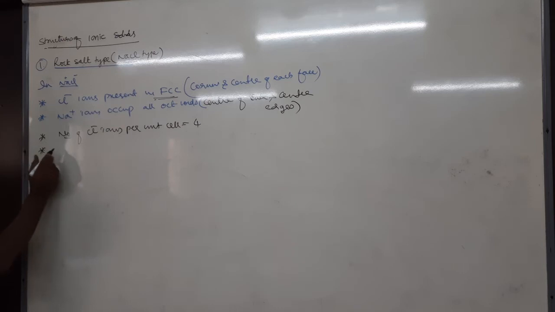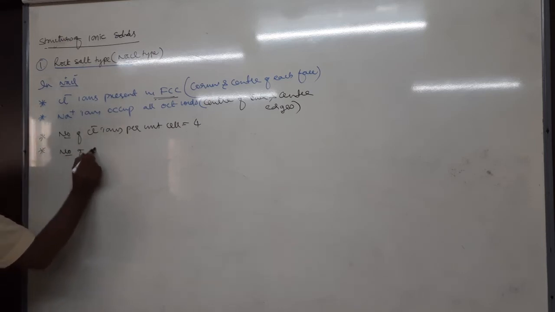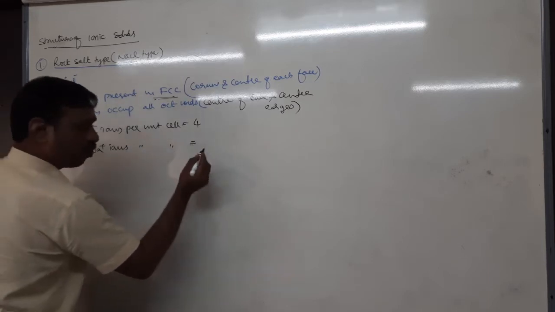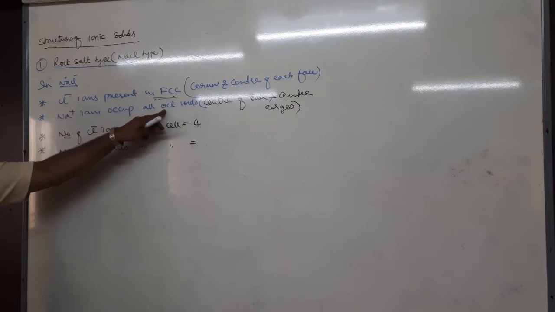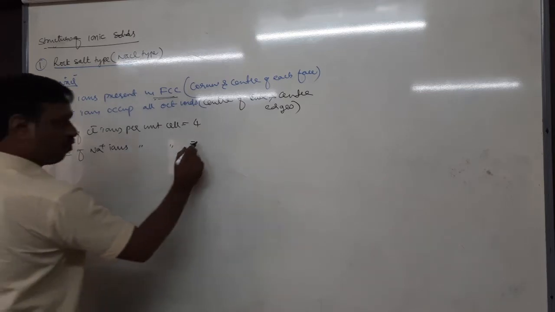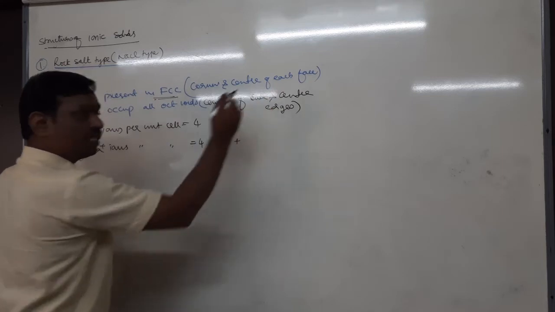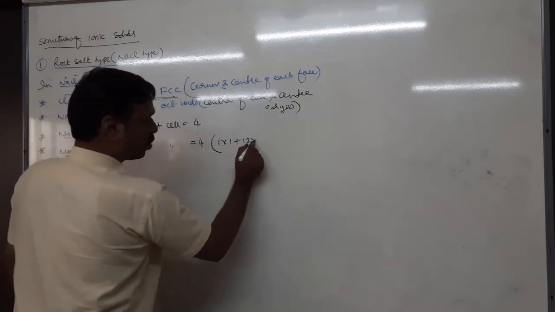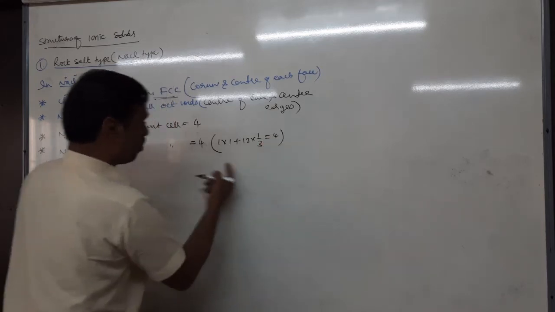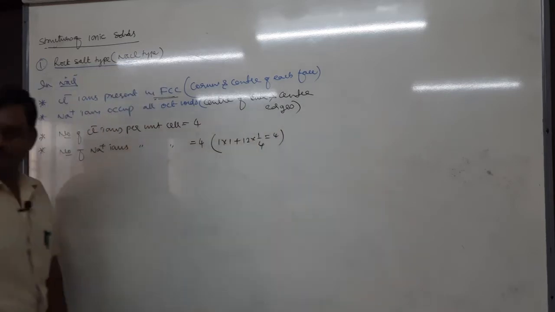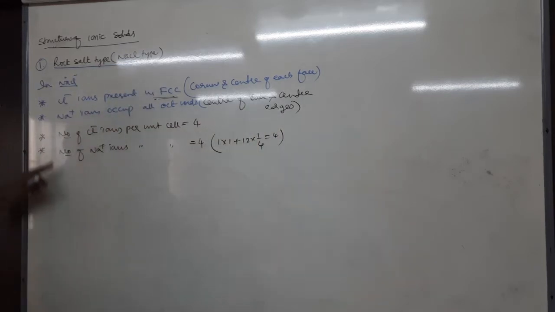Next, what is the number of Na+ ions? Number of Na+ ions per unit cell is also 4. Why 4? Octahedral void. What is the formula to calculate octahedral voids? N equal to 4. That is also 4. Or else you can calculate center of cube, that is 1 into 1, and center of edges 12 into 1 by 4, which also gives 4. Right? So number of Cl- ions is 4, number of Na+ ions is 4.